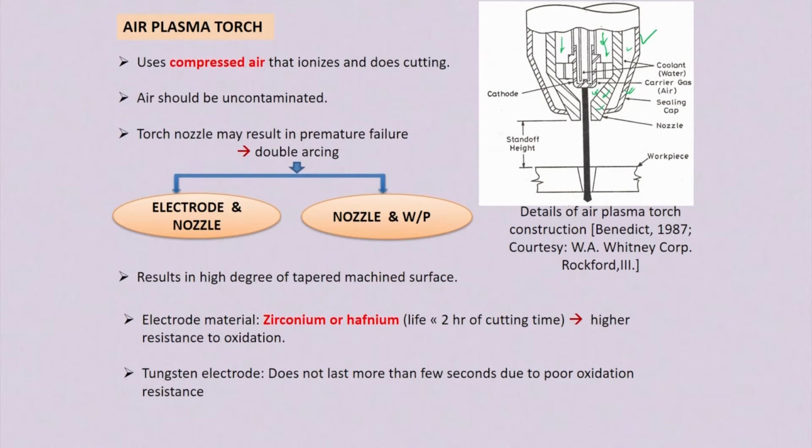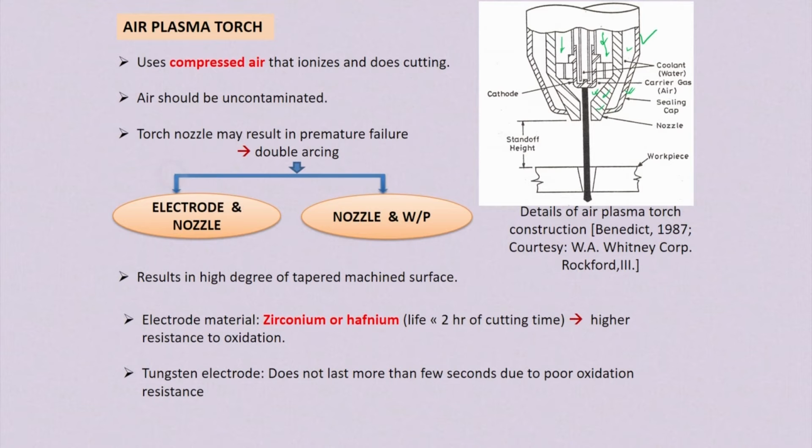So through this gap surrounding the nozzle, the compressed air comes and passes through the nozzle. Here compressed air is used for ionization, and it is ionized and does the cutting operation. This compressed air should be uncontaminated, otherwise the torch nozzle may result in premature failure.